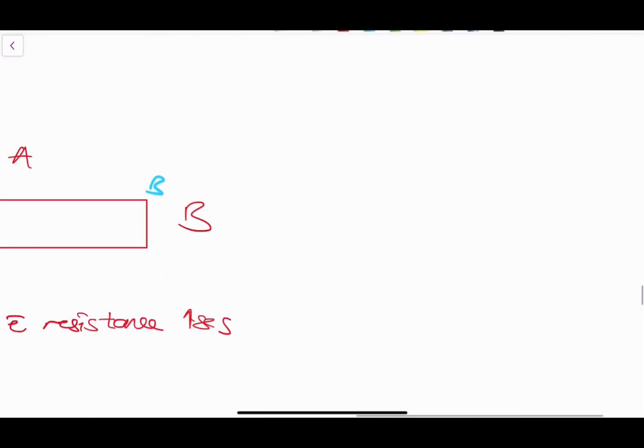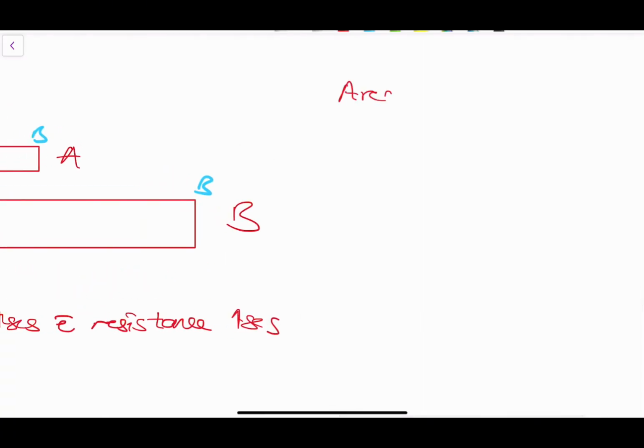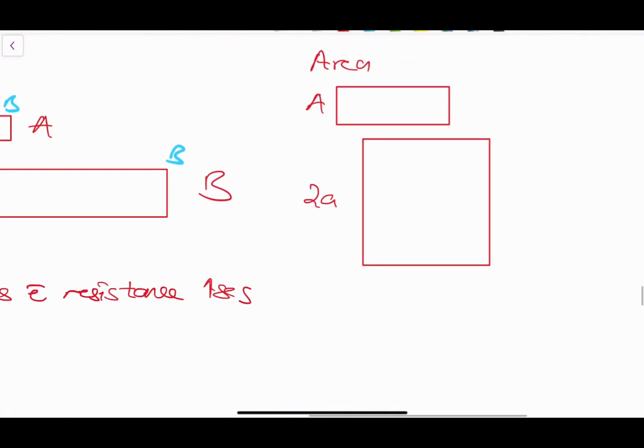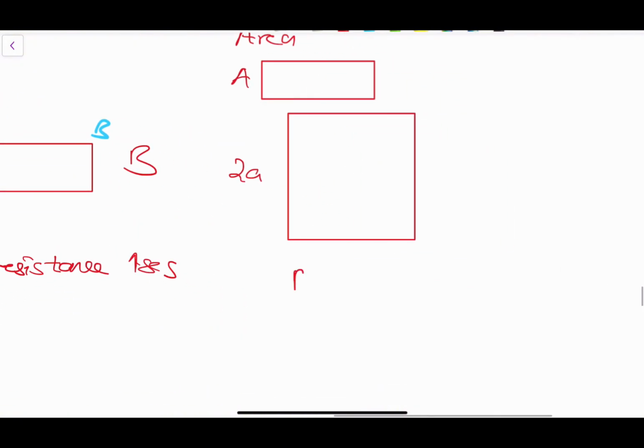But if we look at area, how does area affect resistance? Consider something with area A, then consider something with area 2A. As area doubles, the resistance decreases. So resistance is inversely proportional to the area.